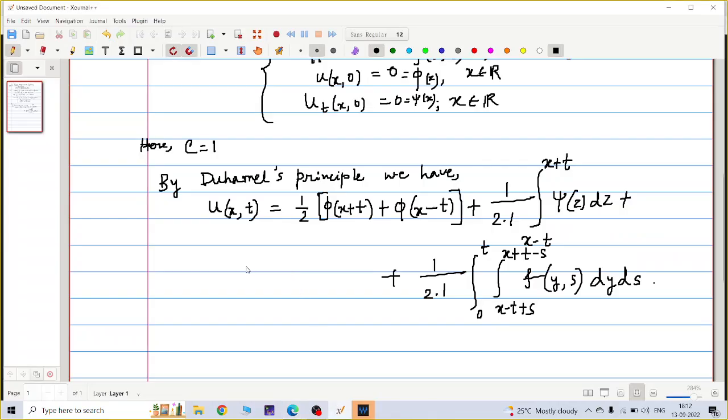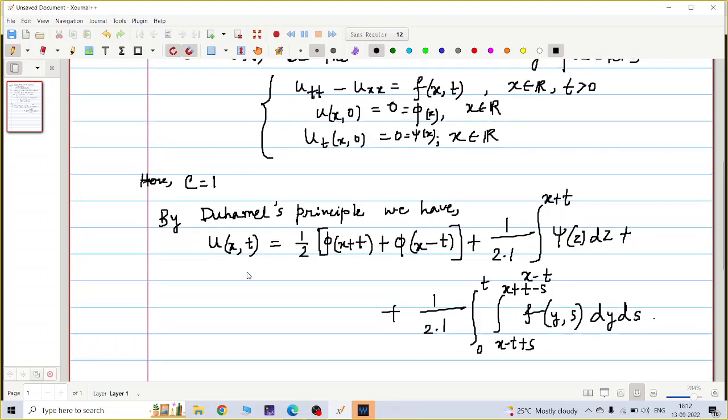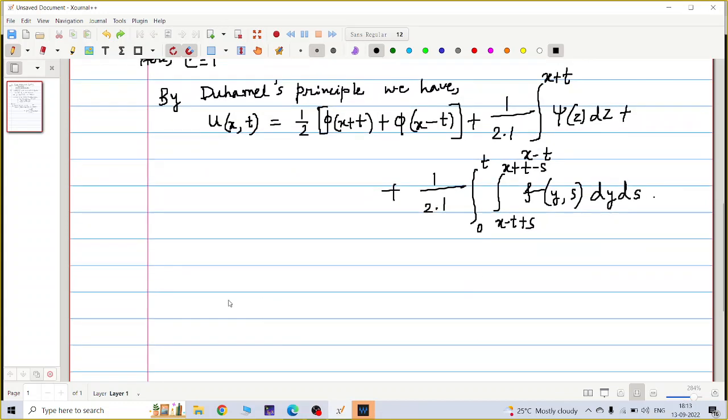This is the solution, the general main solution. Now my phi is 0 and psi is also 0. So this part, from this part to this part, it already becomes 0, right? My phi and psi are 0 from the given problem. So now I just replace phi and psi by 0. So here my solution is, I will write here, phi is identically equal to 0, equal to psi also.